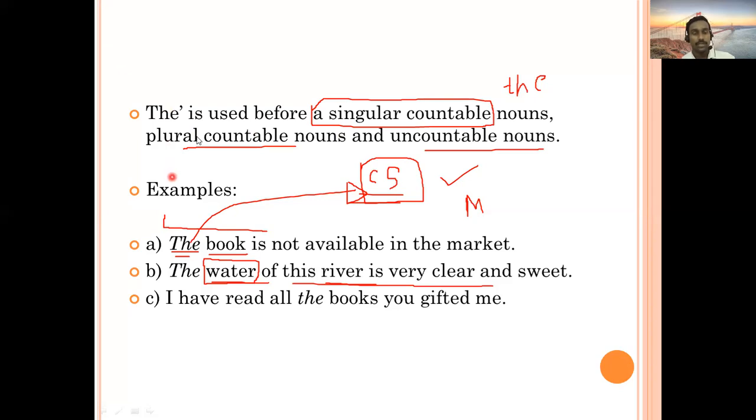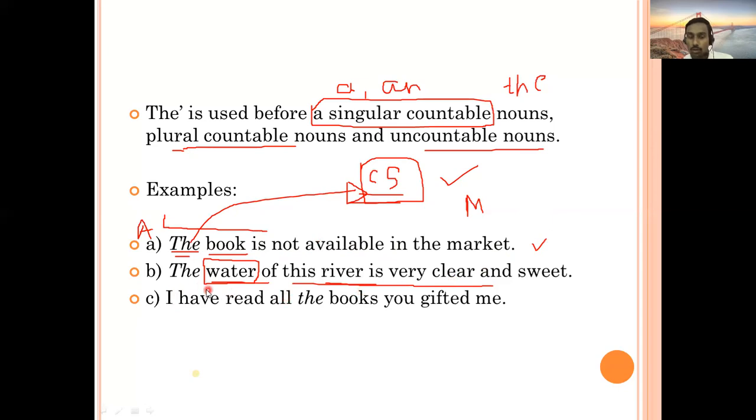So now I was talking about the second slide. Again, I have to recap and revise in short. We have already discussed articles and now we are talking about the article the. The is used before a singular countable noun, plural countable nouns and uncountable nouns. But in case of the article a, we are only using it for singular. You cannot use a for plural. You cannot use it for uncountable nouns also. Okay. So here I was giving the example of the book is not available in the market. And additionally, if you're using it as a book is not available, in that case it means something totally different. So here I was talking about the second example, the water of this river.